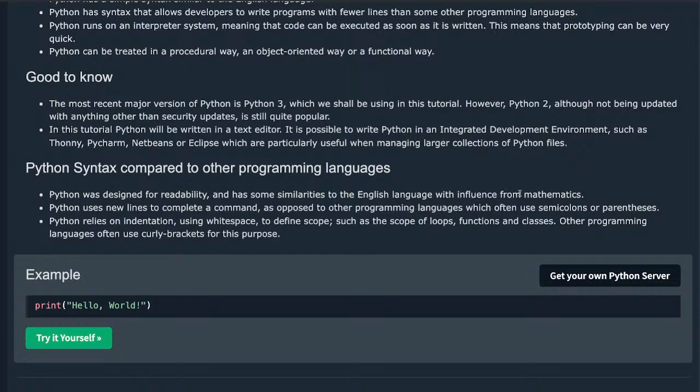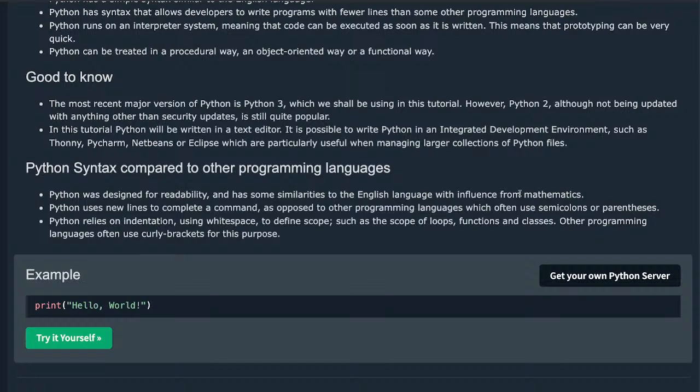In this tutorial, Python will be written in a text editor. It is possible to write Python in an integrated development environment such as Thonny, PyCharm, NetBeans, Eclipse, or Visual Studio, which are particularly useful when managing larger collections of Python files.